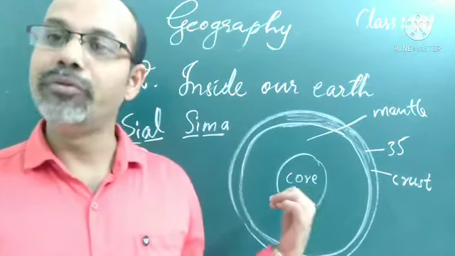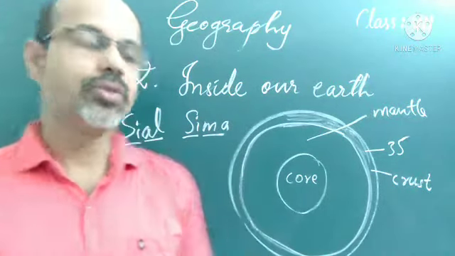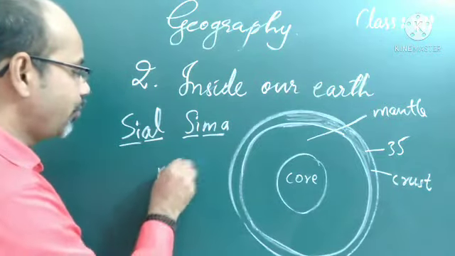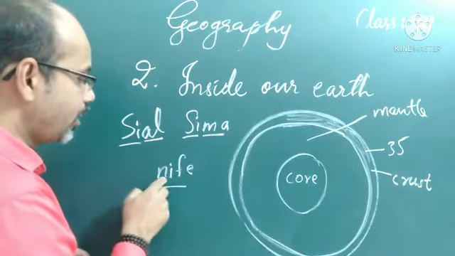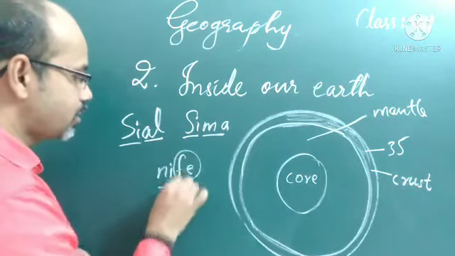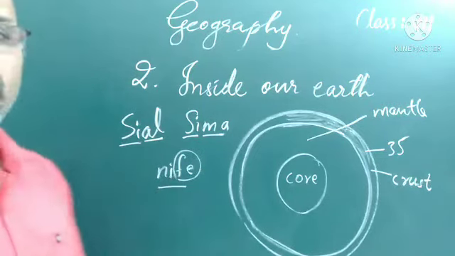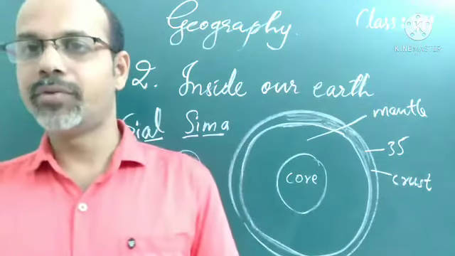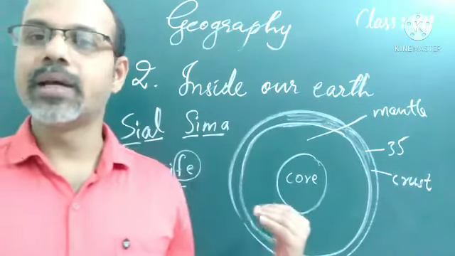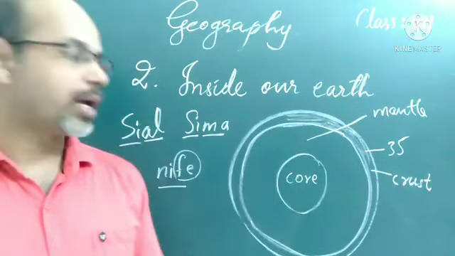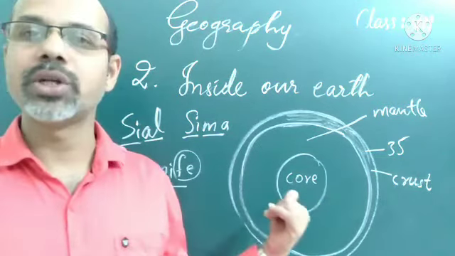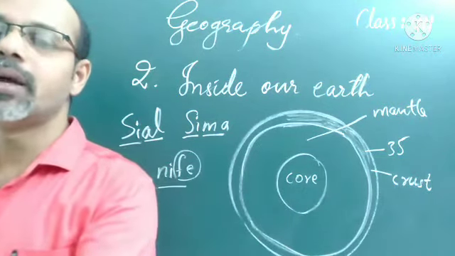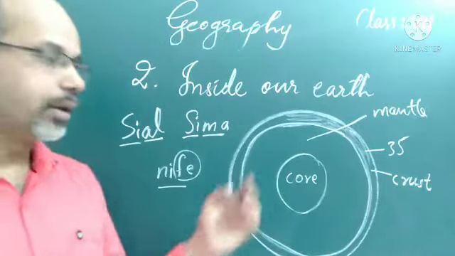It is made up of nickel and iron, and that's why it is called Nife. Nickel and ferrous, or nickel and iron. This center core has a very high temperature and pressure. Temperature and pressure are very high in the interior part of the earth, in the core.